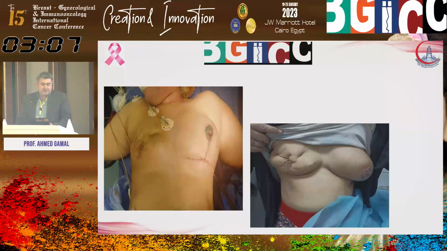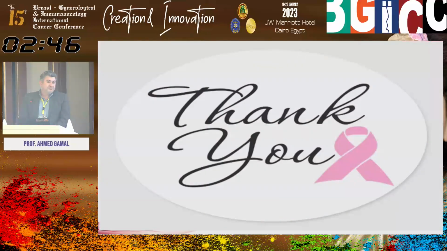This presentation is a poke. I want everyone to think outside the box. This patient had a previous wide local excision in the right breast, and she has an upper outer quadrant tumor. We go for the oncoplastic superior medial pedicle technique, and this is the difference between wide local excision and the oncoplastic procedure. Thank you.